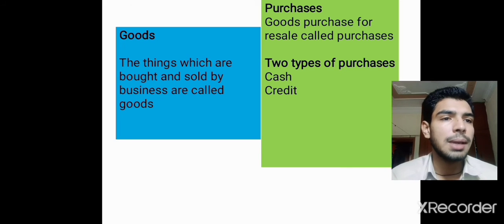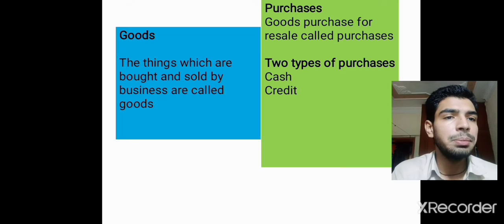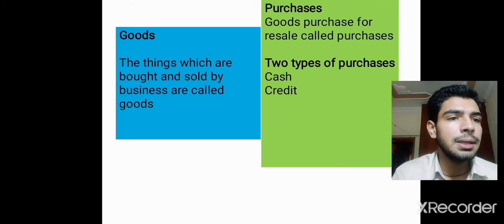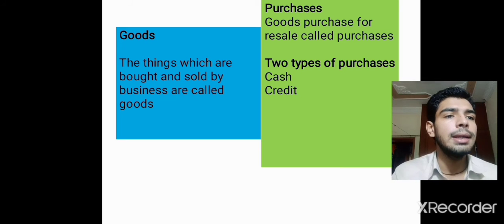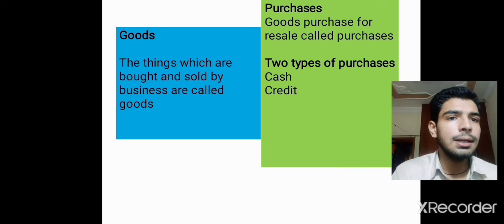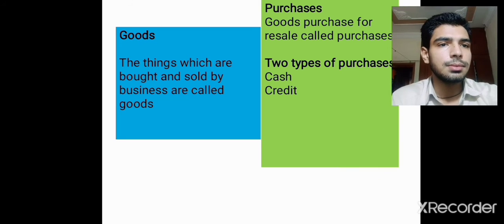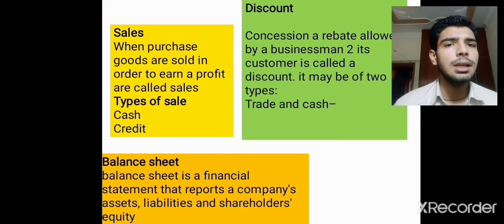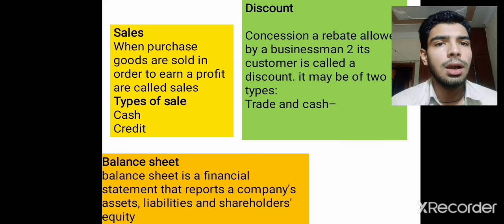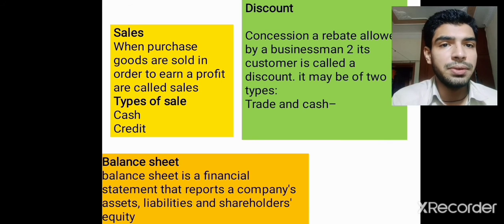Purchases are of two types, cash and credit. When a company purchases goods on cash, it will be cash purchases. When a company purchases goods on credit, then it will be credit purchases. Then comes our sales. When purchased goods are sold in order to earn a profit, they are called sales.